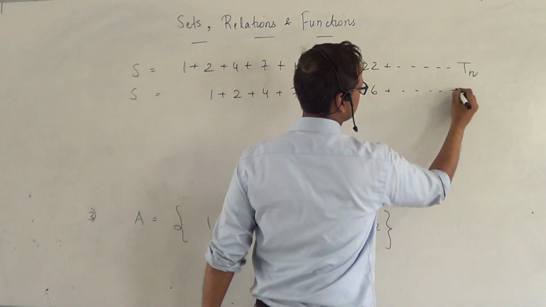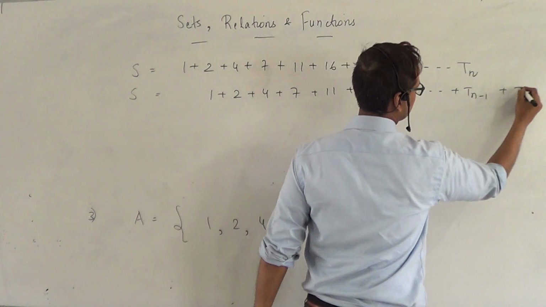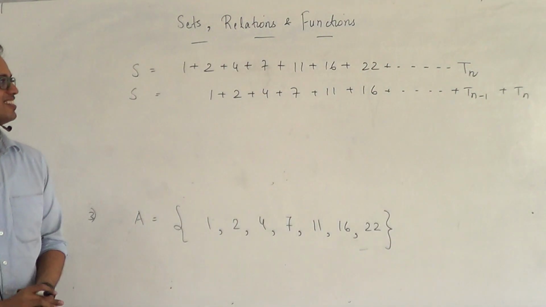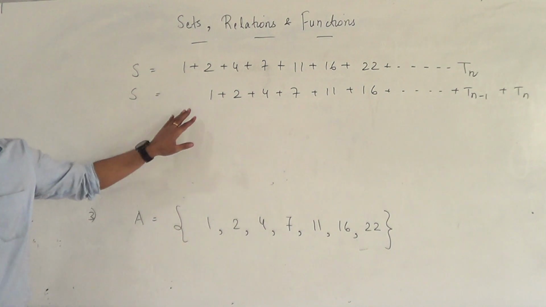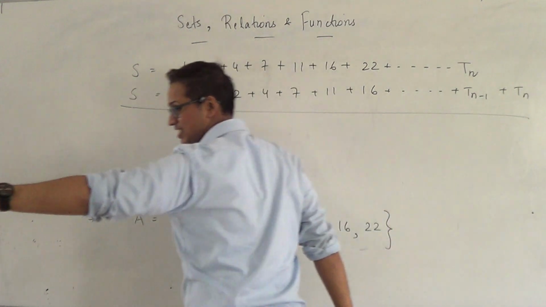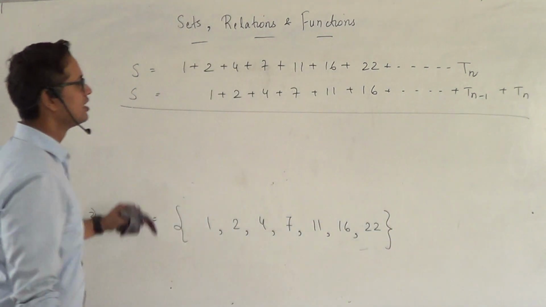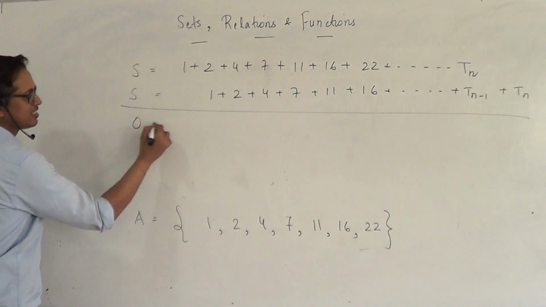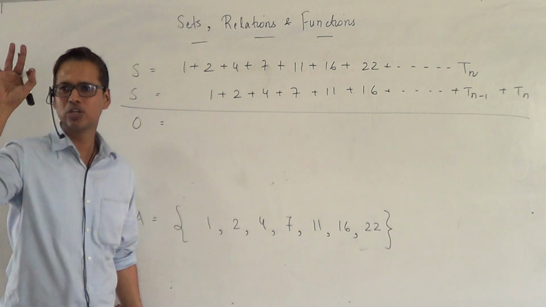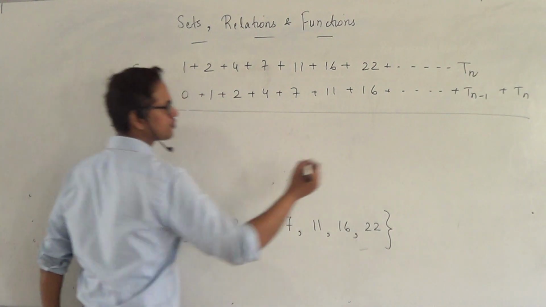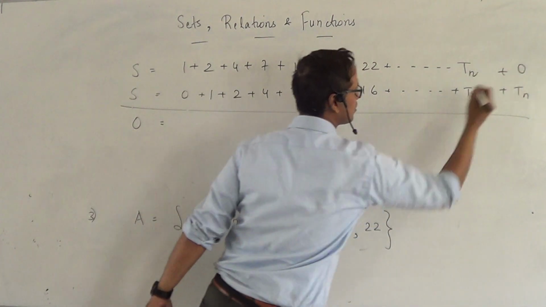One shift. I'm going to subtract. You use a similar method in AGP, right? Now let me subtract both of them. What is S minus S? 0. If nothing is there, assume it to be 0.